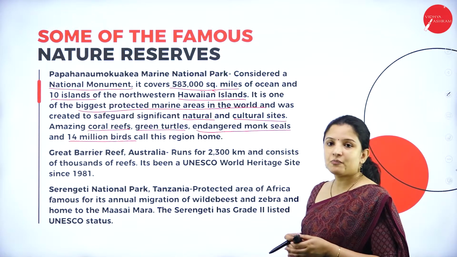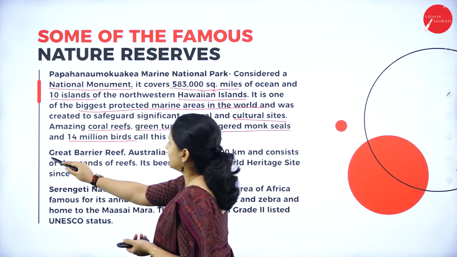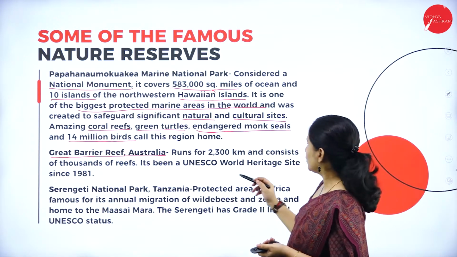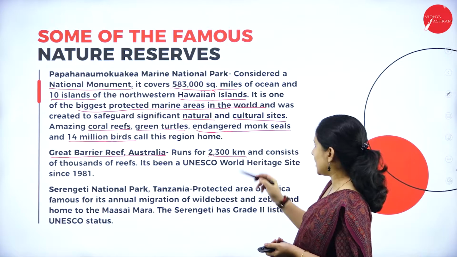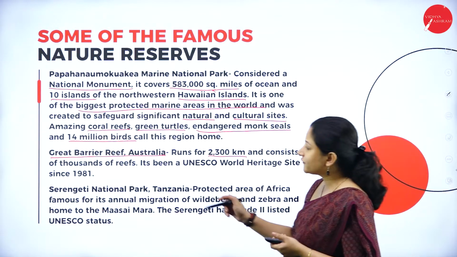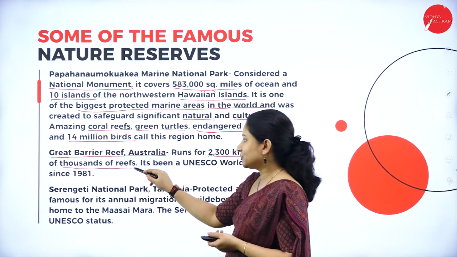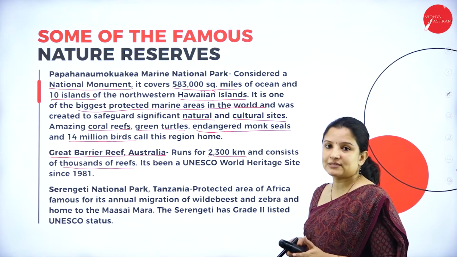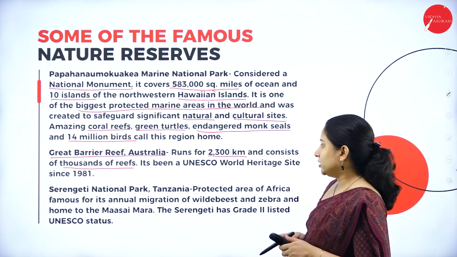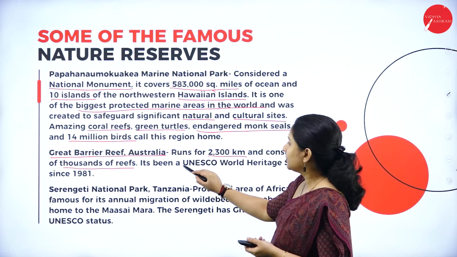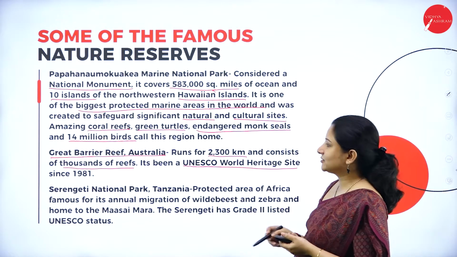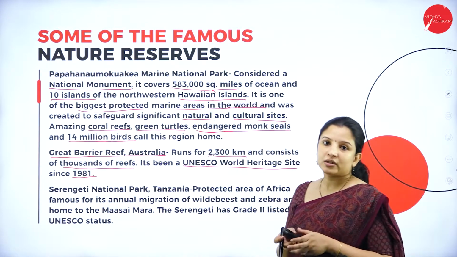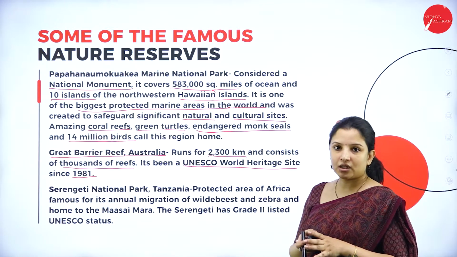Next is the Great Barrier Reef in Australia. The Great Barrier Reef spreads over 2,300 kilometers, and it consists of thousands of coral reefs. The Great Barrier Reef is actually the largest coral reef in the whole world, and it has been a UNESCO World Heritage Site since 1981, and no human intervention is allowed in this particular region.